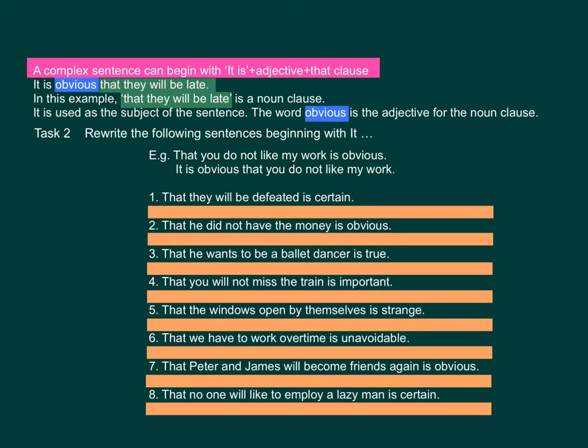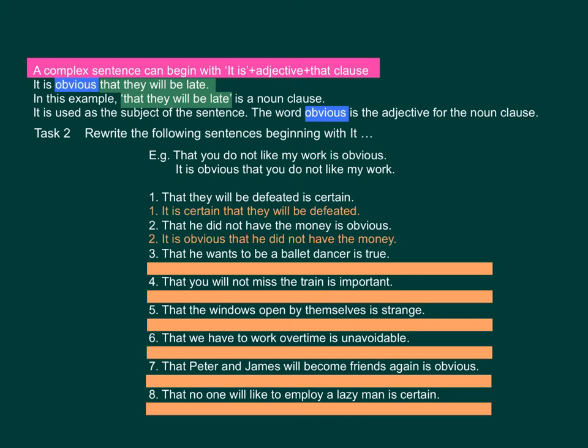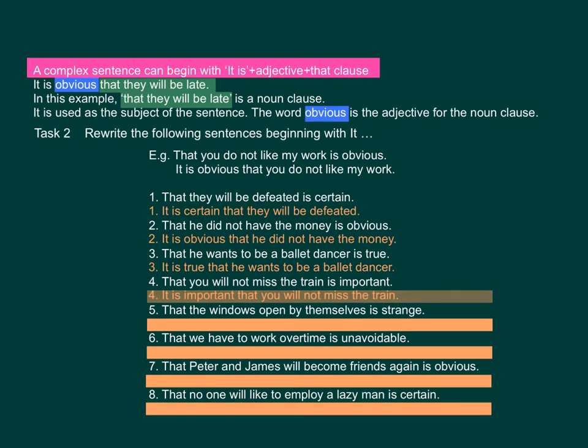Answers for number 1 is it is certain that they will be defeated. Number 2, it is obvious that he did not have the money. Number 3, it is true that he wants to be a ballet dancer. Number 4, it is important that you will not miss the train.